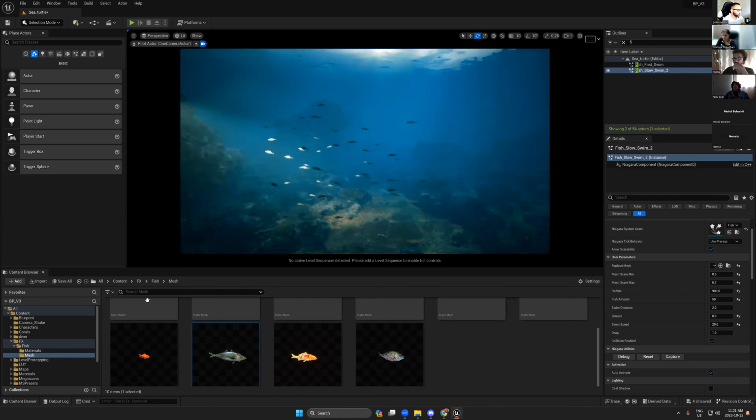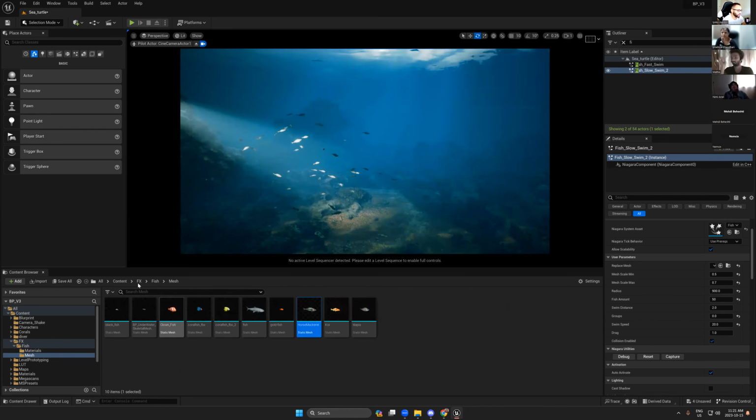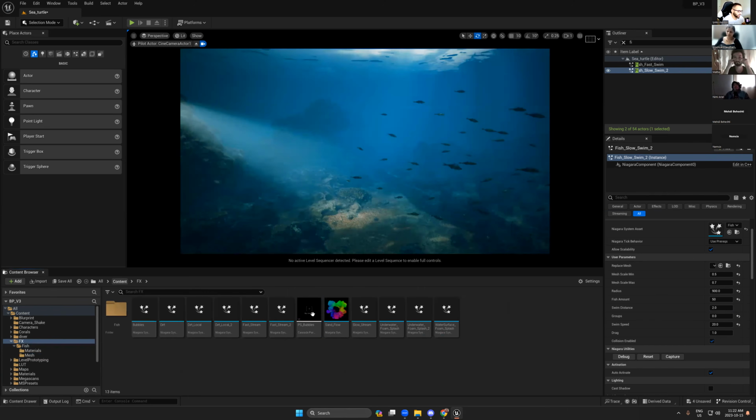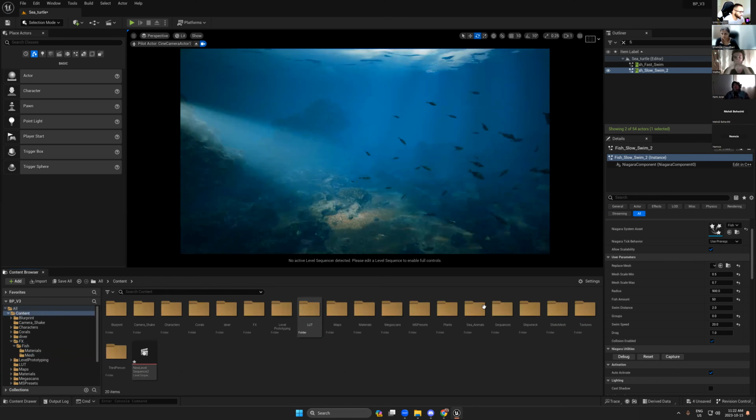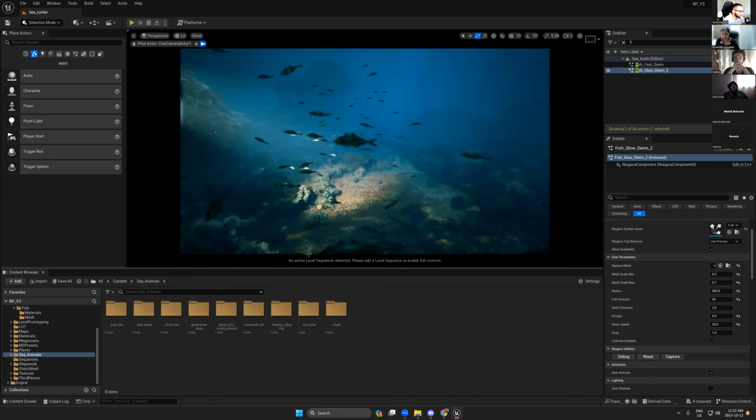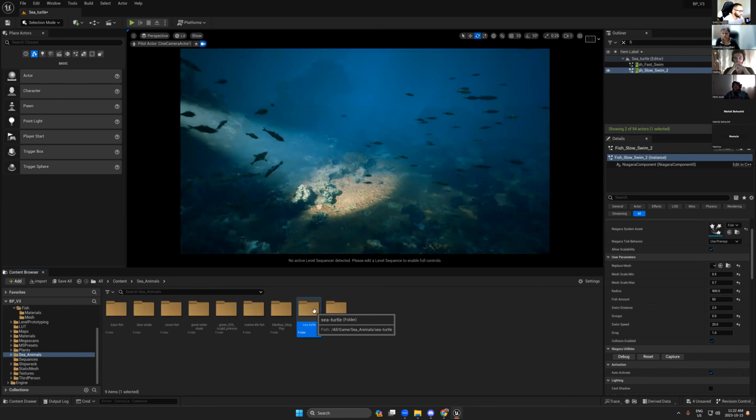Okay, also in the blueprint you have some animation assets, like where there are animals, sea animals. Okay, so you have sea turtles.